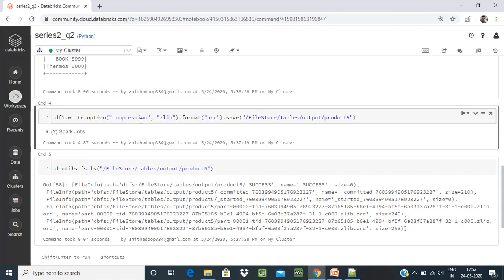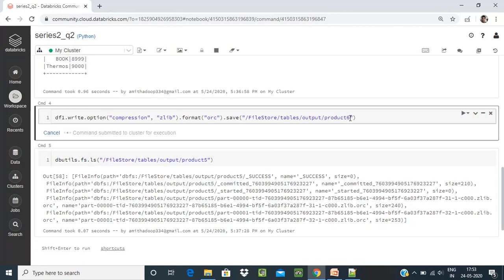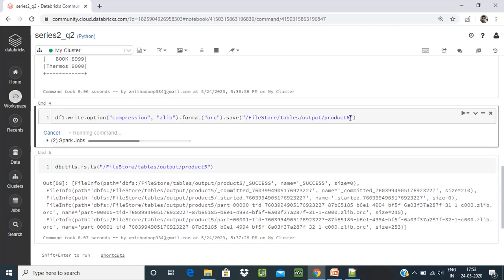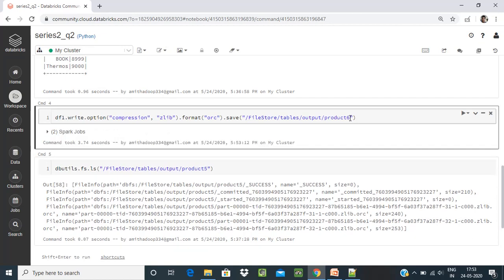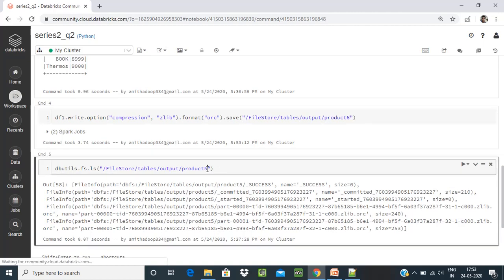When this query executes, the data is written there, and you can see it in the location.